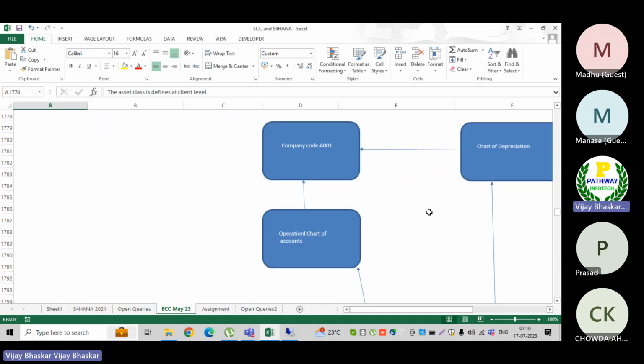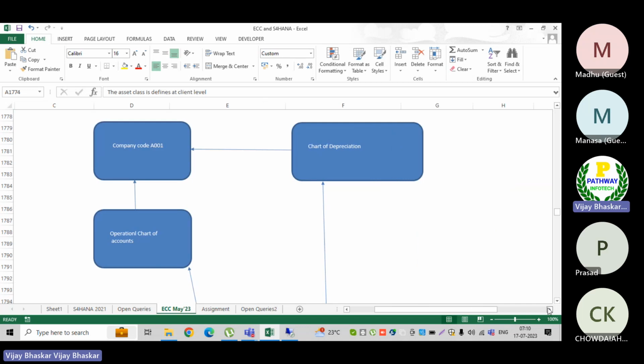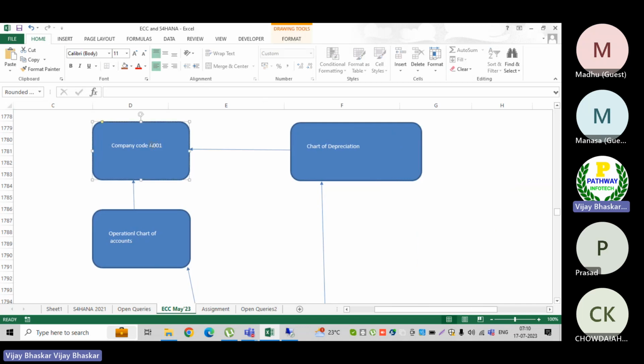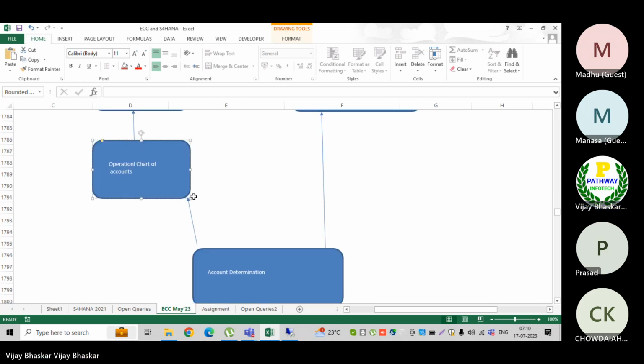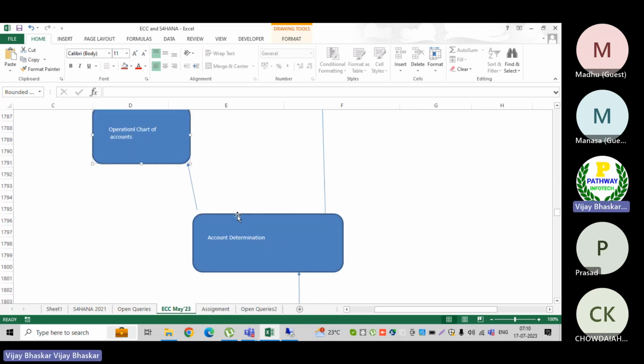Remember. Now if you see the diagram here, let's say this is my company code. This is my chart of depreciation. The chart of depreciation is assigned to my company code. Then the operational chart of accounts are assigned to my company code. Then account determination. What will happen here?